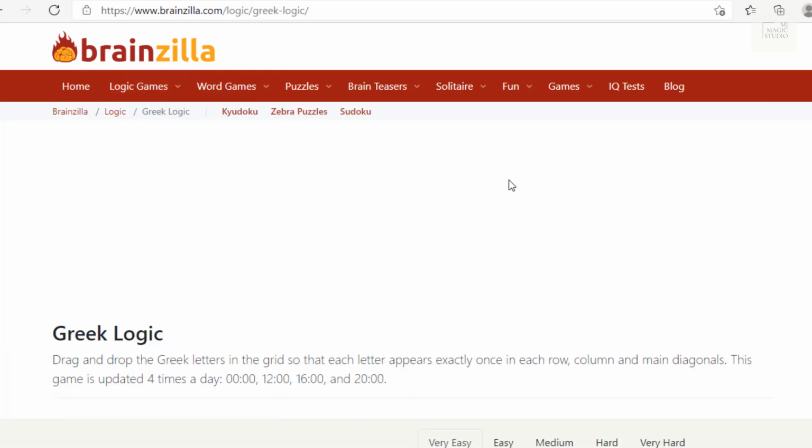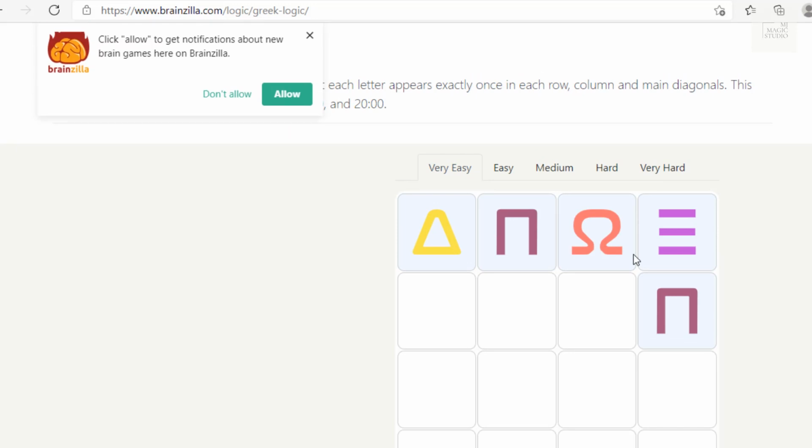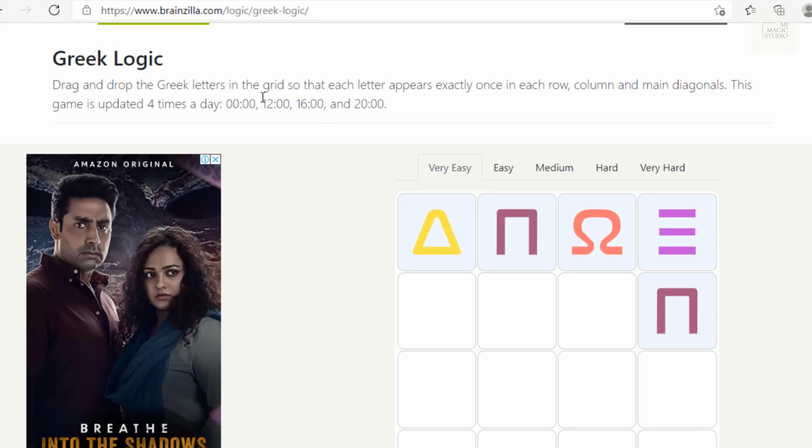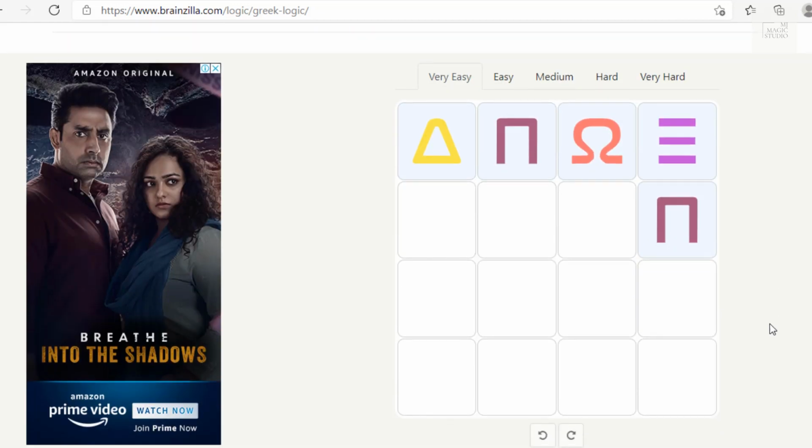Go through that Greek logic, and they give new puzzles every 4 hours.